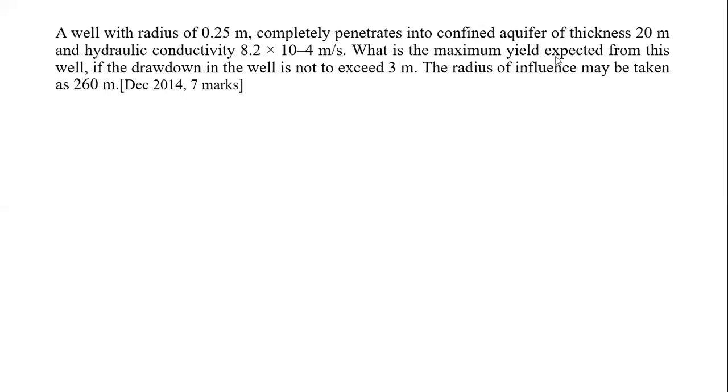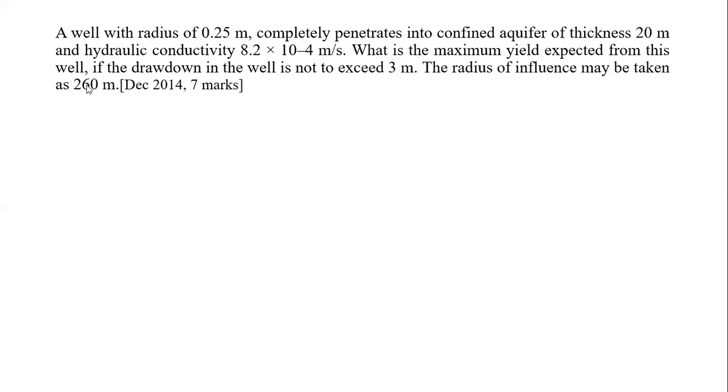Then what is asked? What is the maximum yield expected from this well, means Q is asked, if the drawdown in the well is not to exceed 3 meters. It means the constant discharge Q will be there when the water level in the well should not go below 3 meters. म्हणजे 3 मीटर पेक्षा जास्त पाण्याची लेवल विहिरीमध्ये खाली गेली नाही पाहिजे. म्हणजे they have given us a condition of drawdown in the main observation well. It means the lower limit will be the main observation well only. The radius of influence may be taken as 260 meters. Means the upper boundary or upper limit is given as capital R equal to 260 meters.